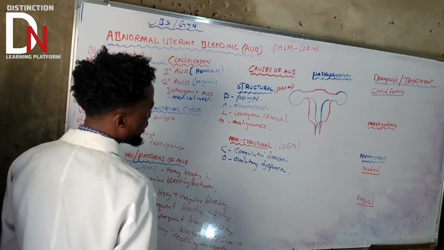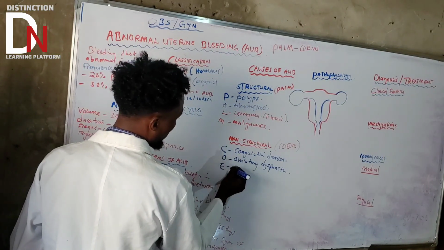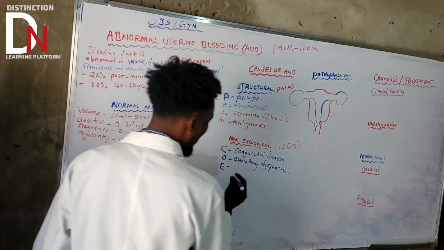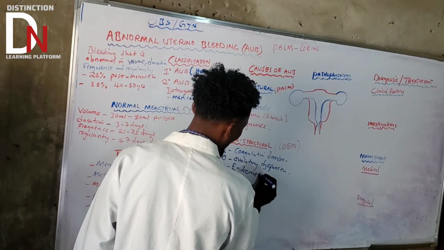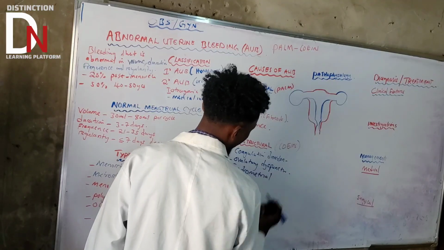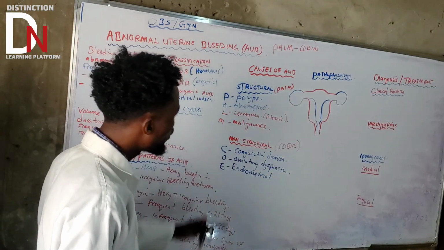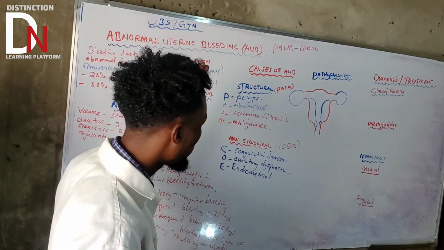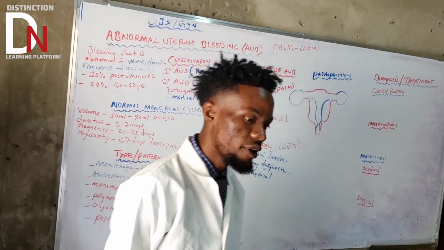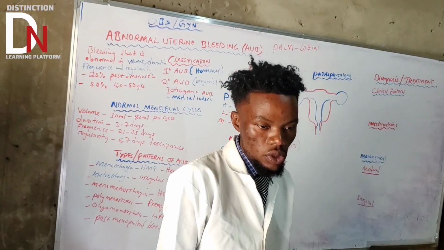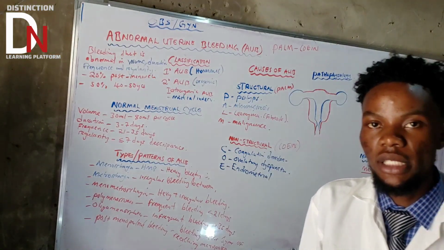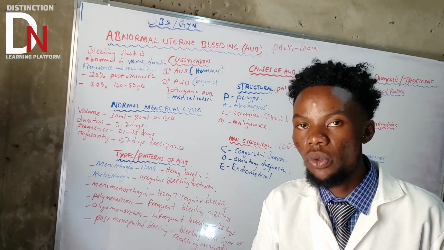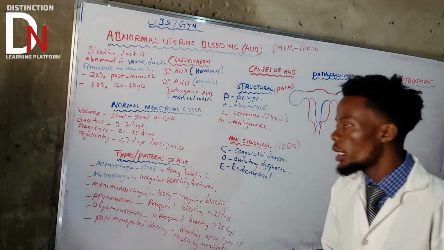There is also another one, E, which is endometrial causes. These are not due to the structural causes we talked about, like polyps, and the endometrium looks normal, but there is a disturbance in the hemostasis of the endometrium.